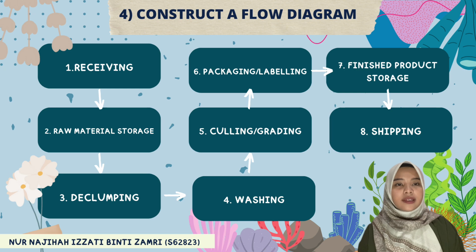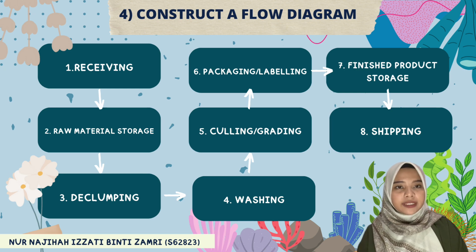The fourth step in HACCP is construct the flow diagram. First is receiving. The live shellstock of mussels are received directly from the harvester in tagged bags. The mussels are harvested from approved waters. Next is the raw material storage, where the mussels are either processed immediately or stored dry in mechanically refrigerated coolers, which are maintained below 10 degrees Celsius.